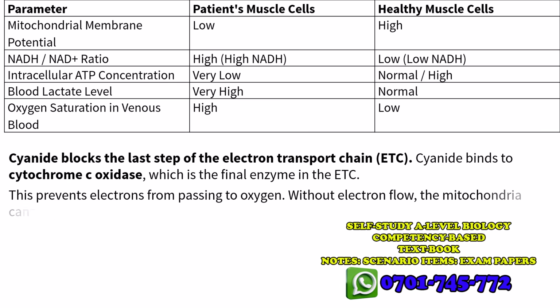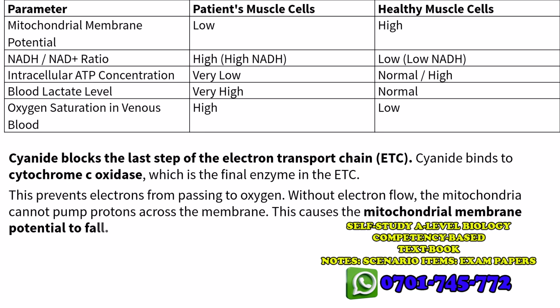No electron flow means no proton pumping. Without electron flow, the mitochondria cannot pump protons across the membrane. This causes the mitochondrial membrane potential to fall, as seen, low.